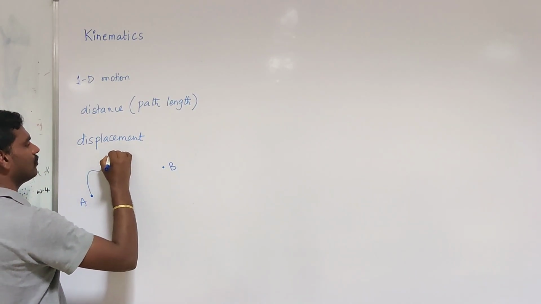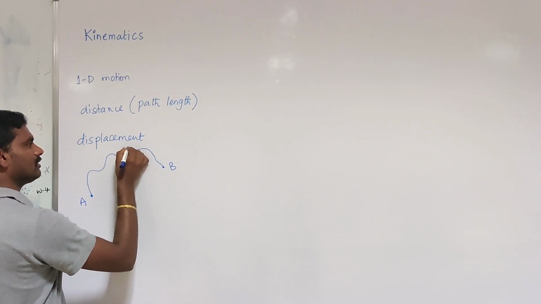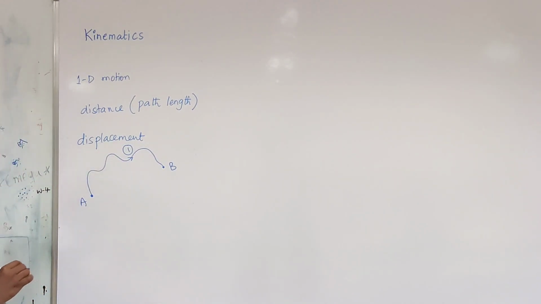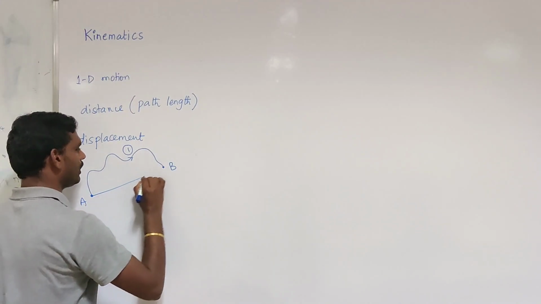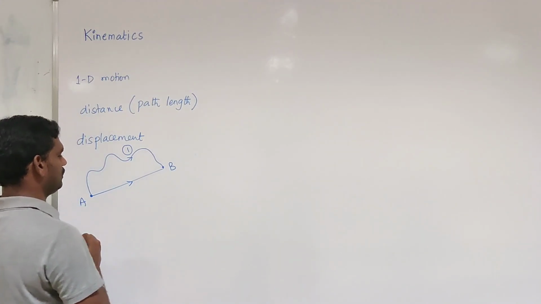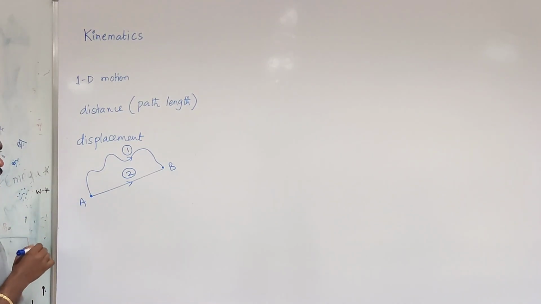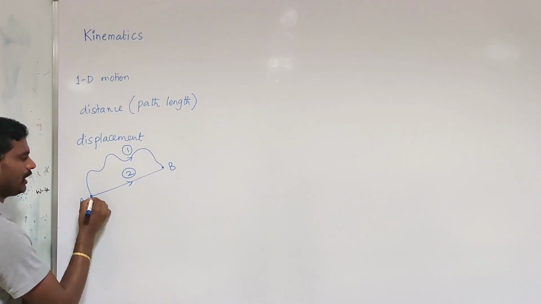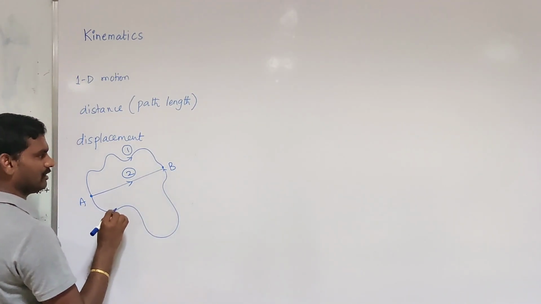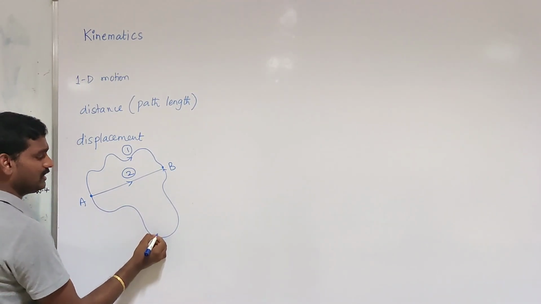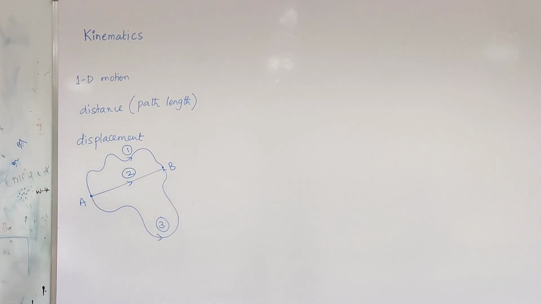One way is we can move from point A to point B like this, path 1. And also we can move from point A to point B like this. Consider this as path 2. We can also move from point A to point B in a different direction, in a different path. Consider this as path 3.